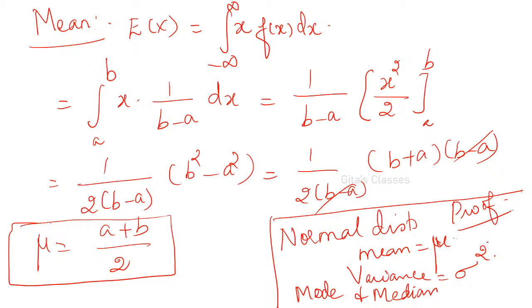How to derive the mean for the normal distribution? Okay, x minus mu by sigma, that is the z value, ma. Z is equal to x minus mu by sigma, right? So mu is the mean of the normal distribution. Actually, x is the one following the normal distribution, and we are changing that to z. The relationship between x and z is z equal to x minus mu by sigma. We have to use this in the normal distribution.